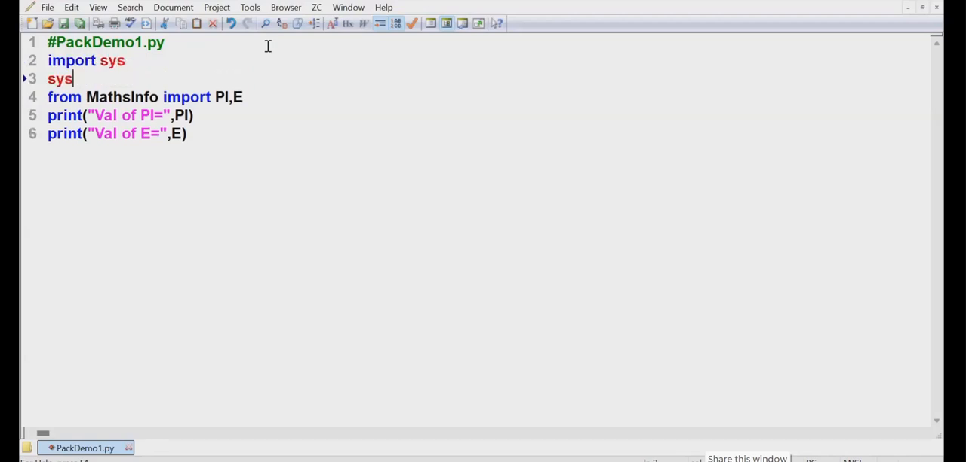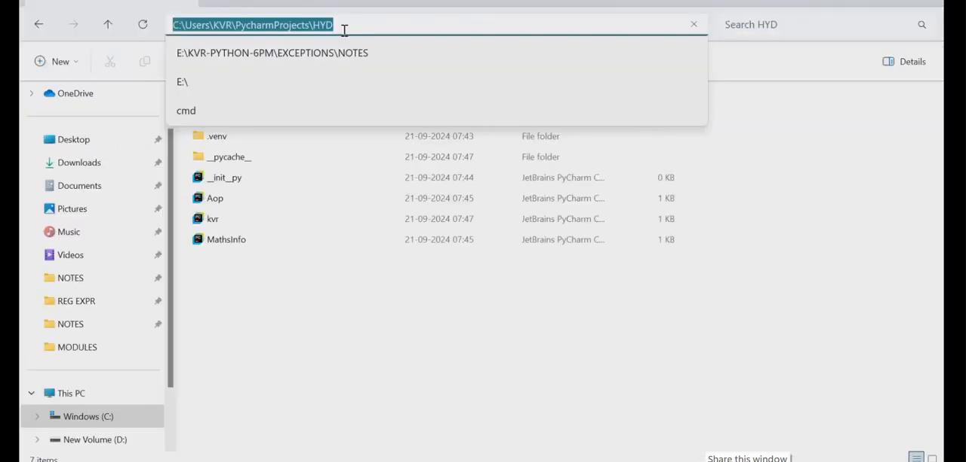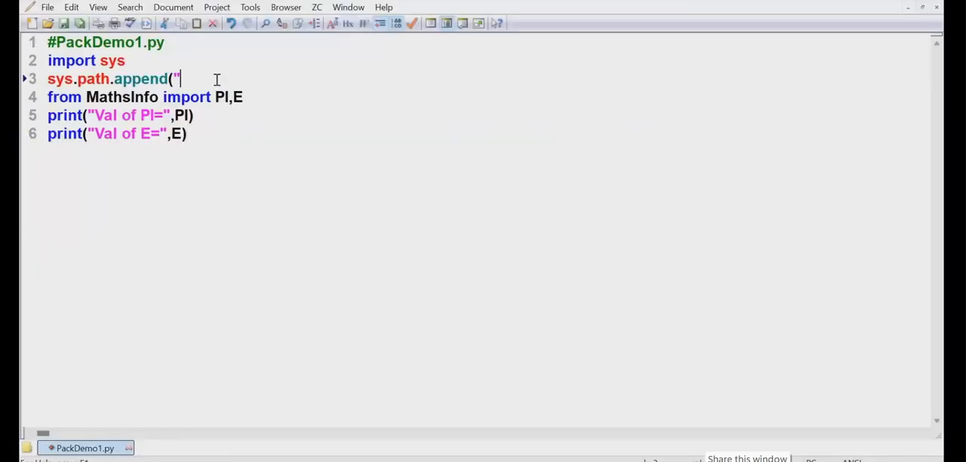Sys. What is this now? sys.path.append of. I need to pass what? The absolute address of what? This module. In which package is it present? I am writing. So I will carry that. Is this already available or not? This I will write it. Here I am writing it.